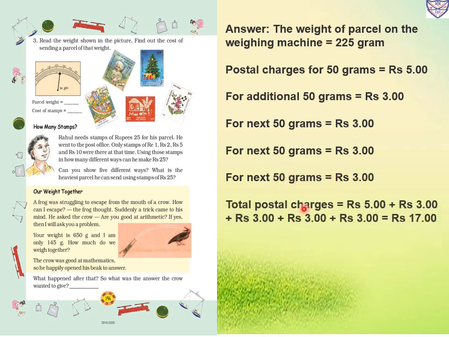So total post charges: rupees 5 plus rupees 3 plus rupees 3 plus rupees 3 plus rupees 3. So that is 5 plus 3, 8. 8 plus 3, 11. 11 plus 3, 14. 14 plus 3, 17. So 17 rupees. The cost of stamps is equal to 17.